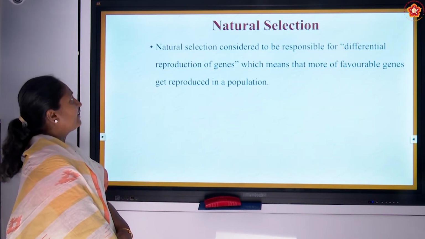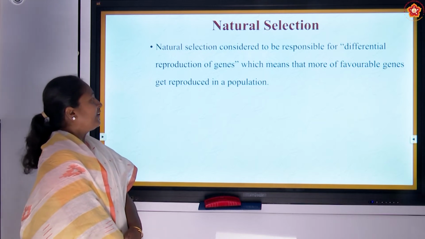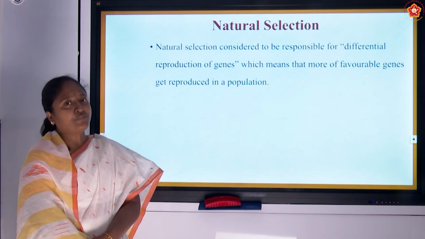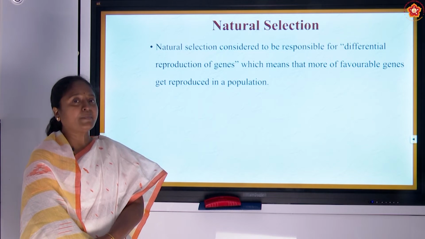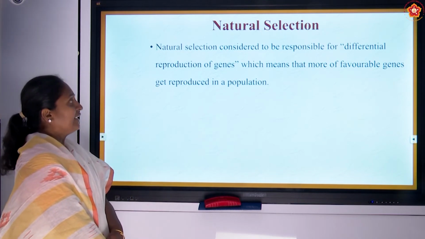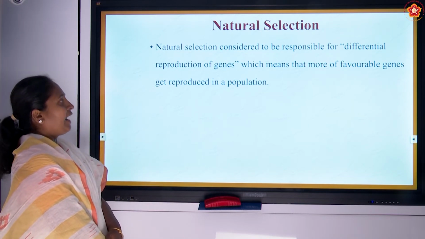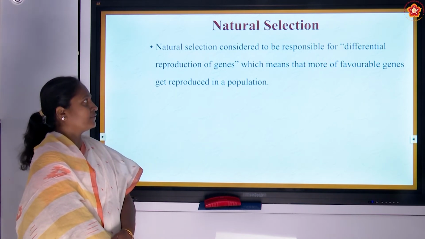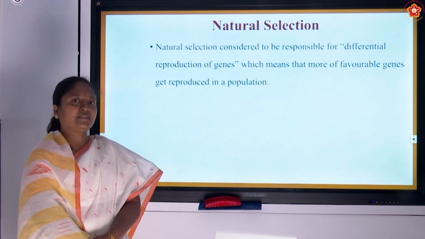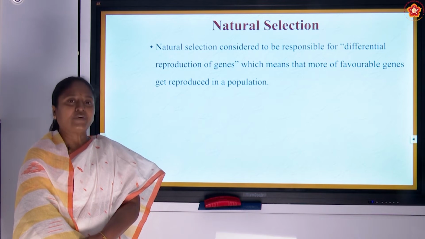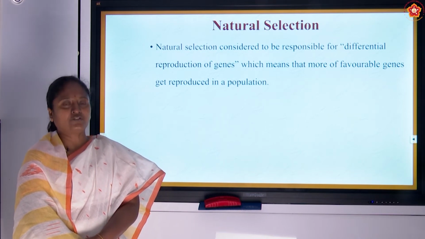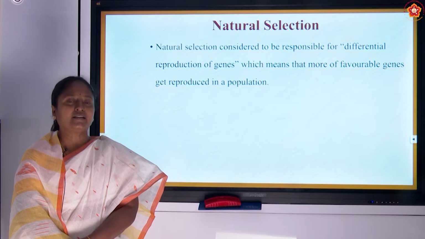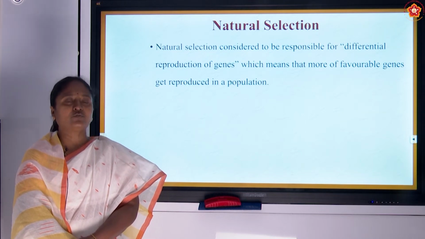Now we will see what natural selection is. Nature will select whichever organism is more fit for that environment, and it tends to retain the more favorable character in that environment. The organisms have differential reproduction of the gene, that is, the organism may favor the character which has to be passed to the generation, and tends to reproduce. Other organisms may not get a chance to reproduce.